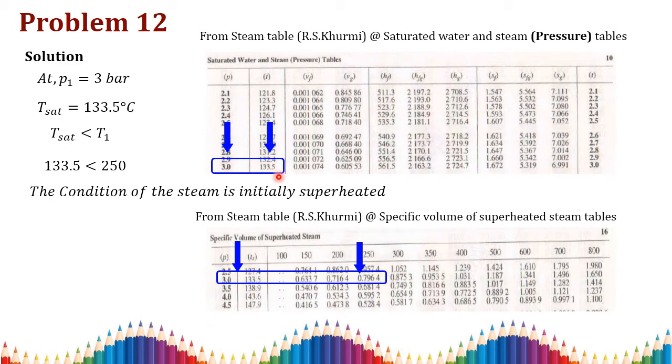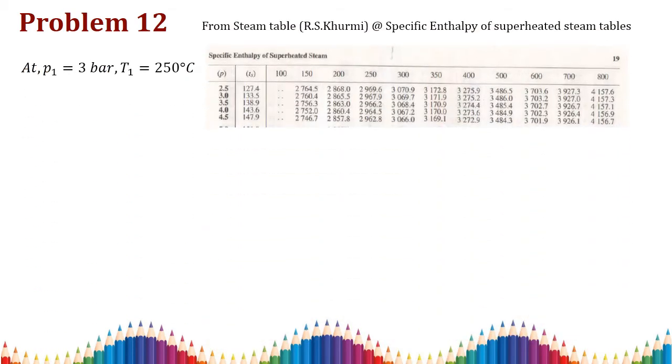Then I am going to find the specific volume from the superheated steam table. At pressure P1 equal to 3 bar and temperature T1 equal to 250 degrees Celsius, we take the specific volume V1 as 0.7964 meter cube per kilogram. Then from the superheated steam table for specific enthalpy, at pressure P1 equal to 3 bar and temperature T1 equal to 250 degrees Celsius, I take H1 equal to 2967.9 kilojoule per kilogram.